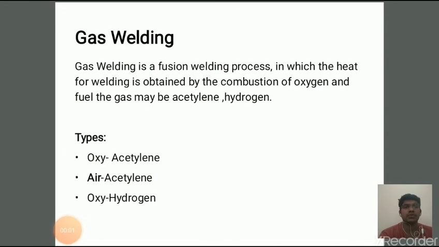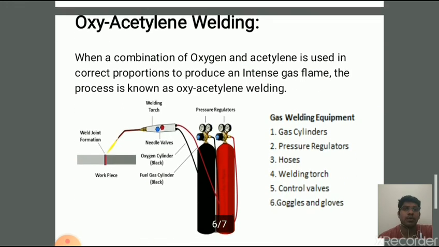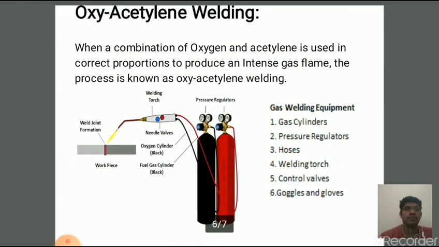Gas welding is a fusion welding process in which heat is obtained by combustion of oxygen and fuel gases. Fuel gases may be acetylene or hydrogen. And we have some types of gas welding: oxyacetylene gas welding, air acetylene gas welding, and oxyhydrogen gas welding. And the next slide explains oxyacetylene welding.